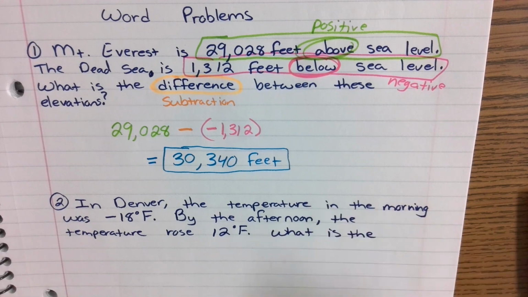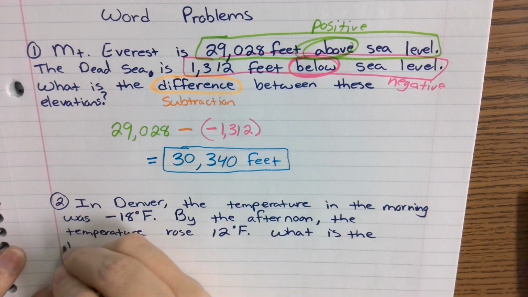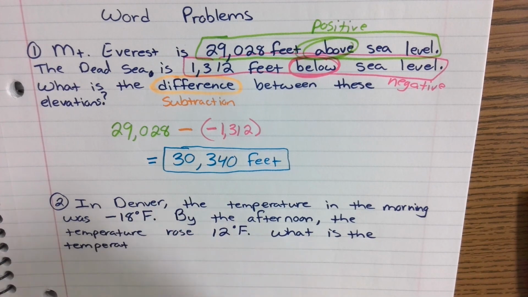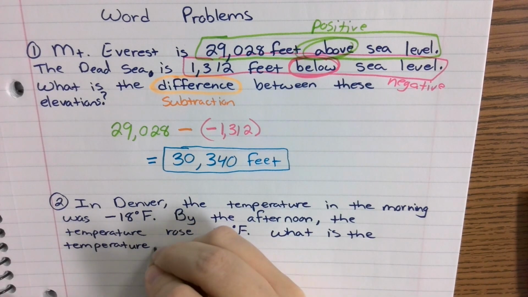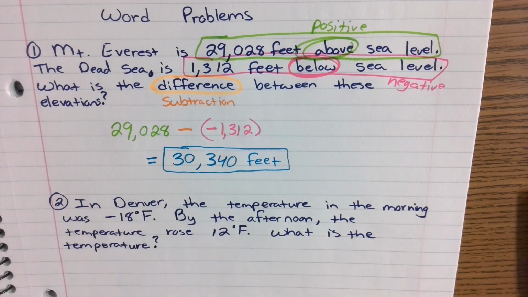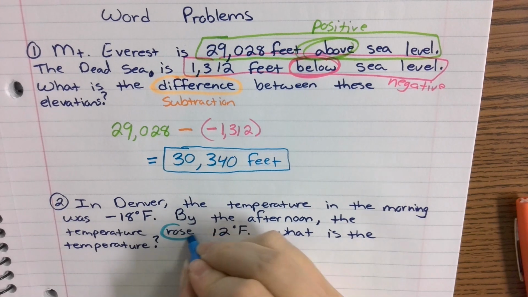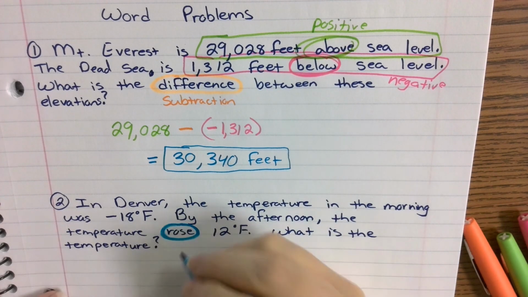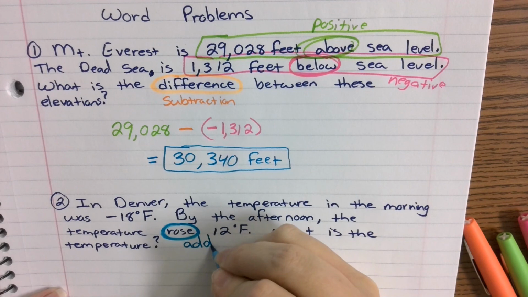So before you try to answer, first thing you need to figure out, tell me what the operation is and how do you know? What word or phrase lets you know what kind of operation we are doing? Are we adding, subtracting, multiplying, dividing? EJ, what do you think? Adding. And what word lets you know that? Rose. Okay, rose, it's another way of saying increased. It went up. It climbed. This is going to be an addition problem. We are going to be adding.